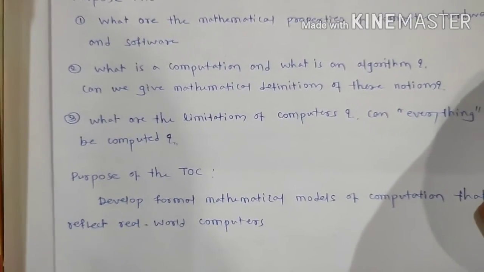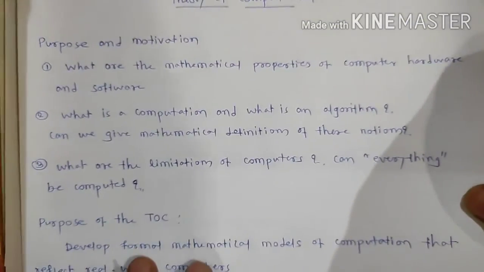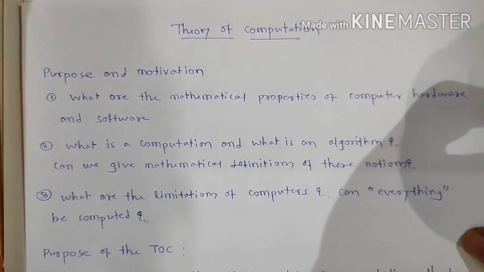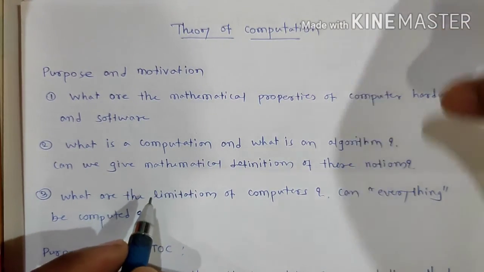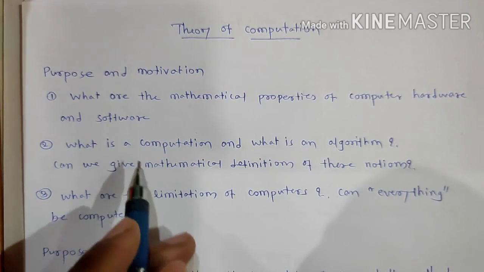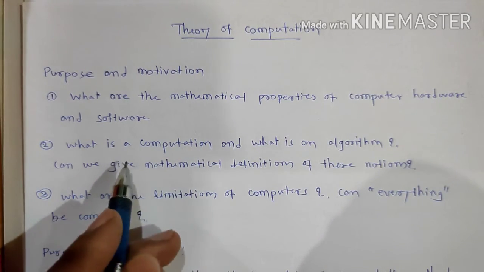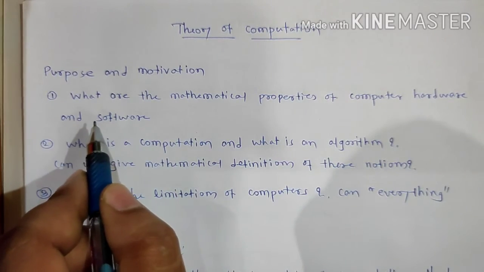The next point is the purpose and the motivation of this theory of computation. What is the motivation behind this theory of computation?